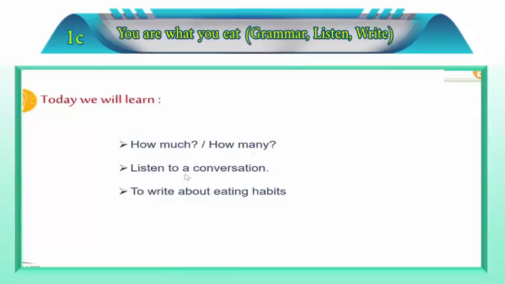The second thing, listen to a conversation. So we will have a conversation that we will listen to and try to do some questions about this conversation. So we will try to listen and understand at the same time. The third and the last thing, which is to write about eating habits. So we will try to write about eating habits and we will learn how to write, how to make sentences, how to make a small paragraph, and so on.